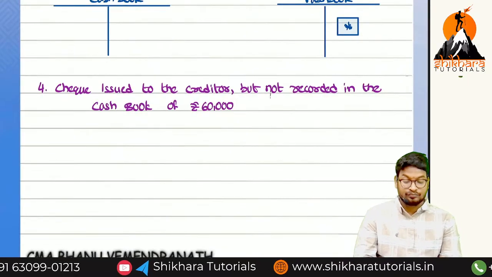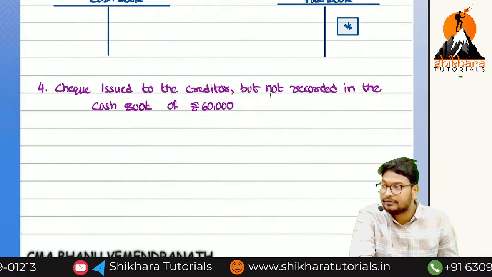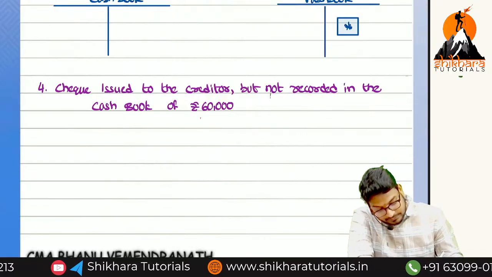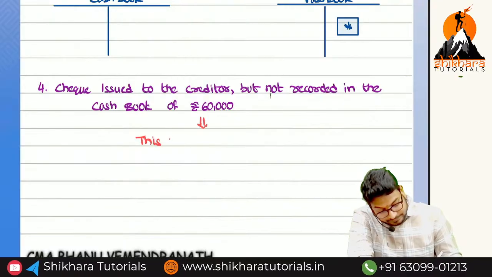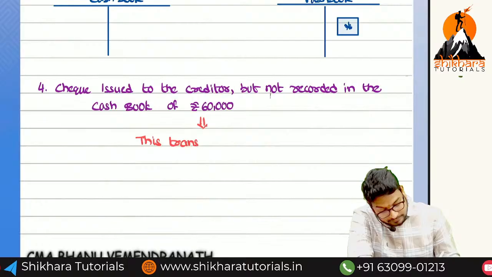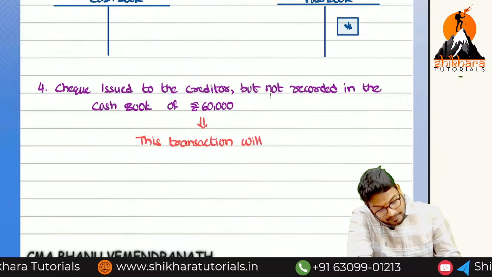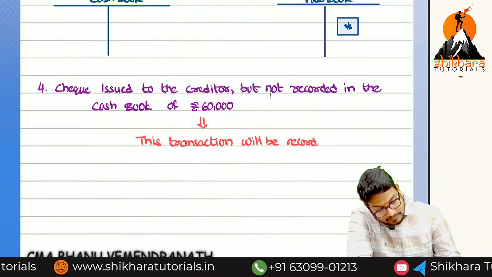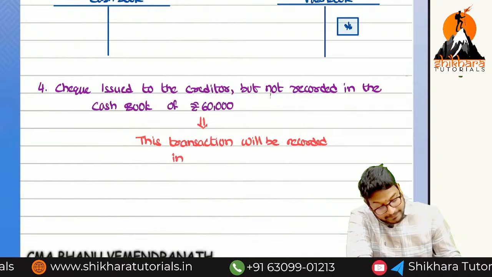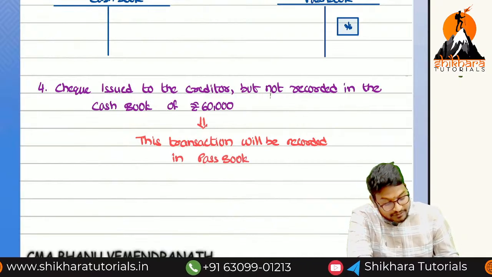So that means easily we can understand this transaction will be recorded in the passbook, because it is not recorded in which book?